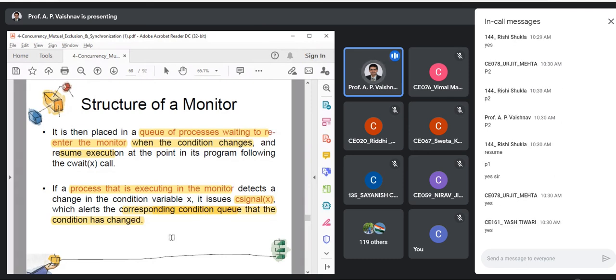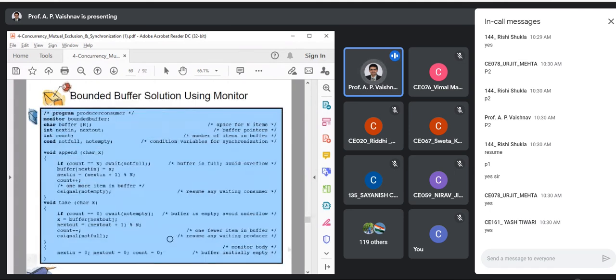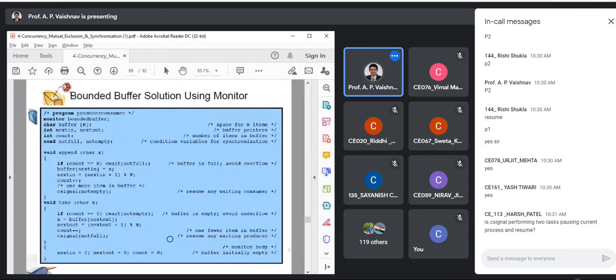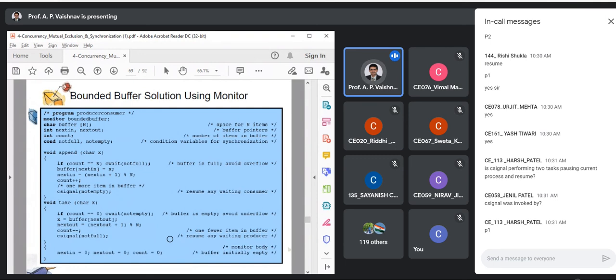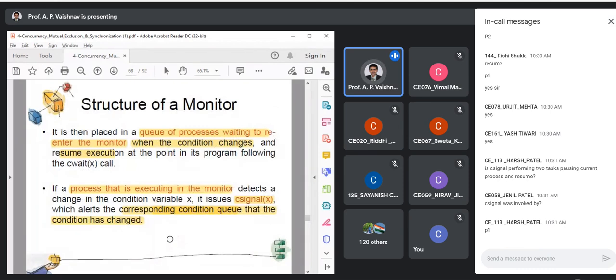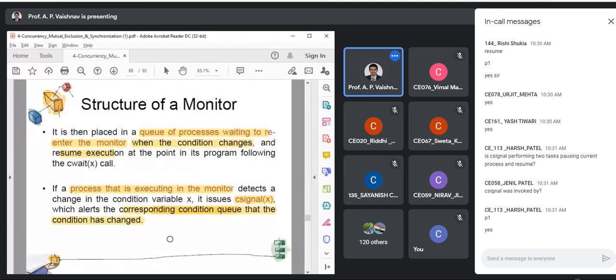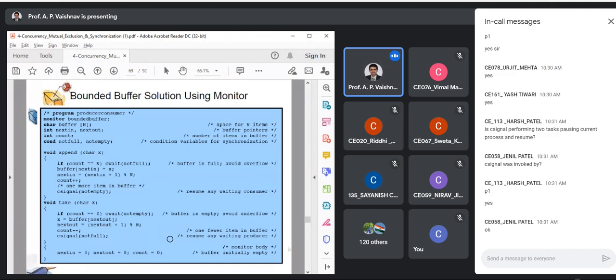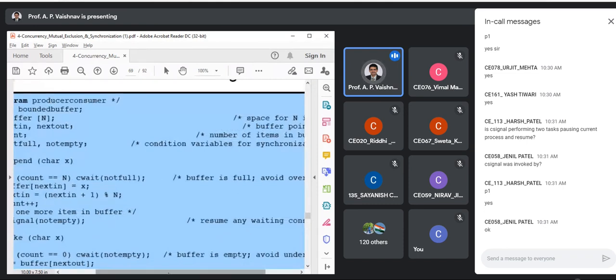Okay, now I am giving you the solution. Within the next 10 minutes, let us focus on the producer consumer simple solution. You will not find this complex to understand because it is a simple, C program kind of solution. Is c signal performing two tasks, pausing the current process and resuming? Yes, you can say that. C signal will be invoked by the other process. We'll see that, Janil, in the solution, so it will be clear. Yes, so let us focus on this. I'm zooming in. Is it readable?